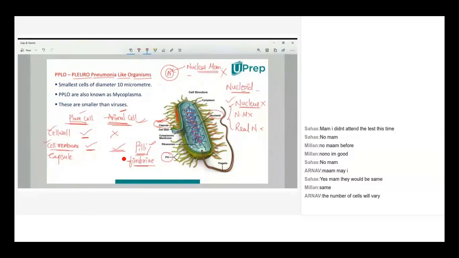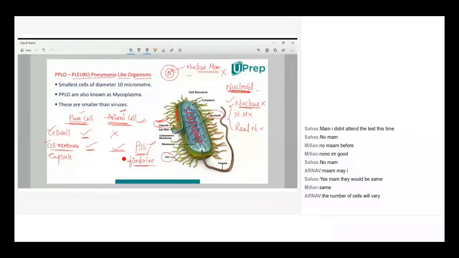The coil structure in the form of chromosomes, which is there in cytoplasm, is dispersed in cytoplasm. See, it doesn't have any outer membrane. So nucleus is absent. This is not a nucleus. This we call nucleoid, found only in bacteria.